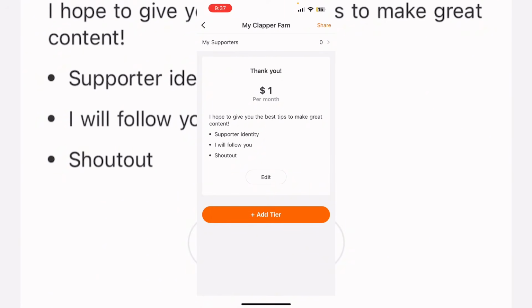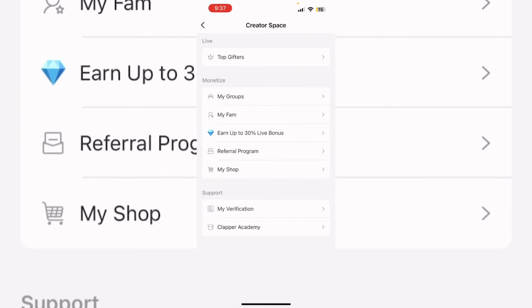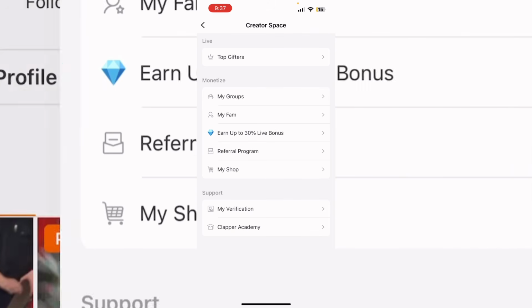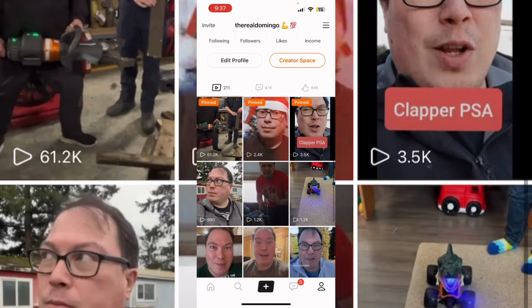You can make money on this site in a different way than TikTok does. And I think it's good because it encourages people to make that choice, because I don't feel like I should force people to send me money. But it is a great option if you run a business or if you want to set up a community. And they also have creator spaces where you can set verification and shops and set everything up there.